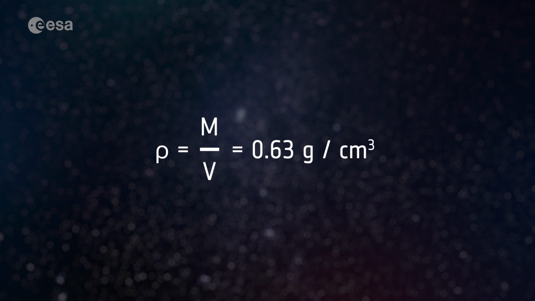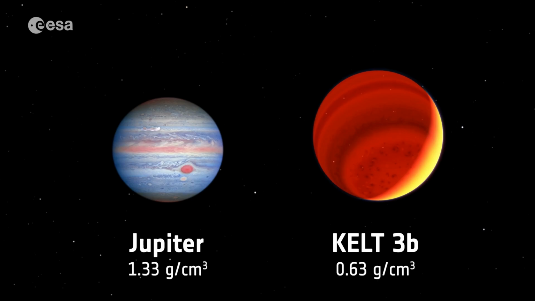In this case, we determined it to be 6.3 times 10 to the 11 kilograms per cubic kilometre, which equals 0.63 grams per cubic centimetre. From this low density, we can deduce that Cal-3b is a gas planet, but this density value is much smaller than Jupiter's mean density. How different from our solar system, so interesting!